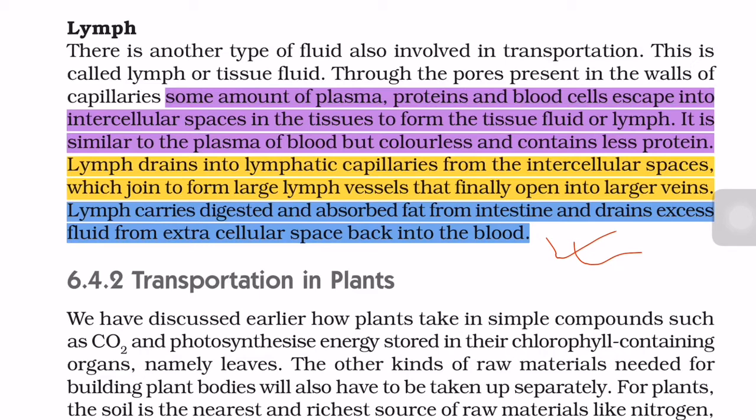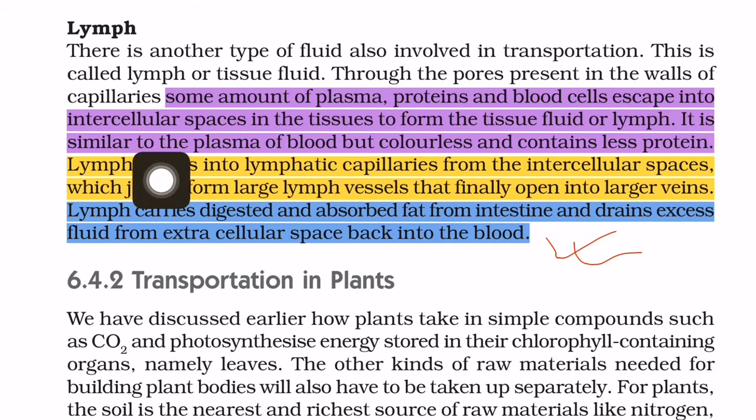In the intercellular spaces, that means there must be some spaces in between the cells. Already you learned in class 9 that there is a space between the cells. In those spaces, this material, that means plasma, protein and blood cells, collectively known as lymph, can come out in the intercellular space.